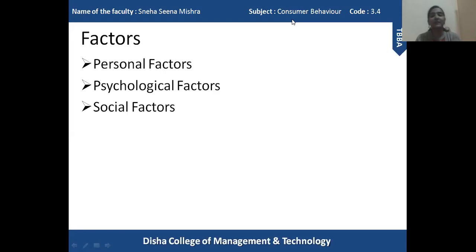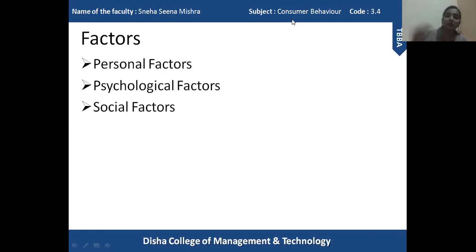Okay, next one is psychological factor. When companies create advertisements that you watch on TV, or even while watching a YouTube video, you come across various types of advertisement. Each and every advertisement is made in a particular way, but they have different influence on different consumers. Why? Because these consumers have different kinds of perception. Perception of people is different from person to person.